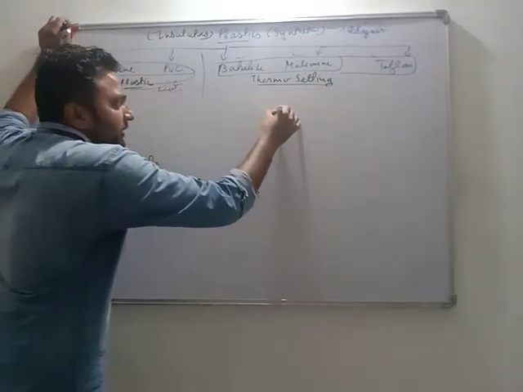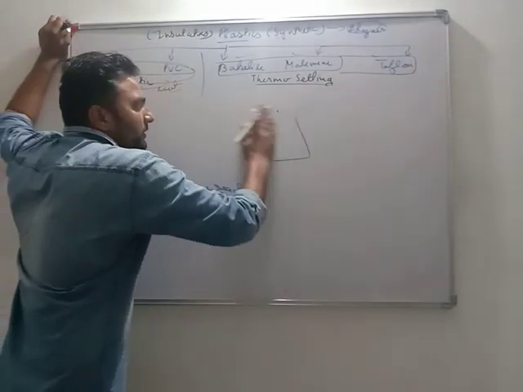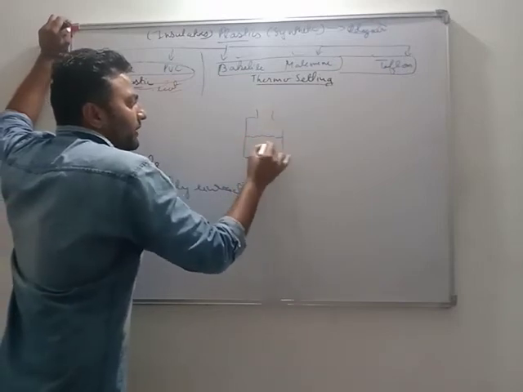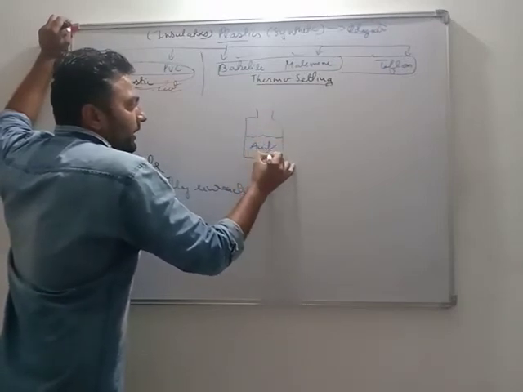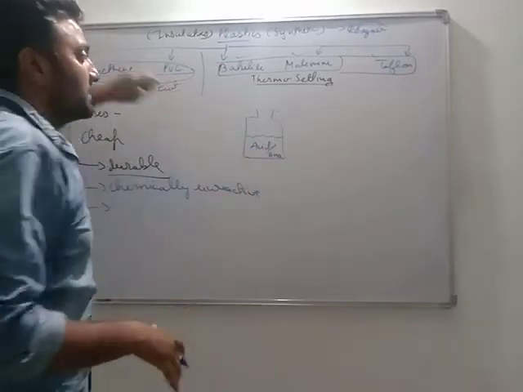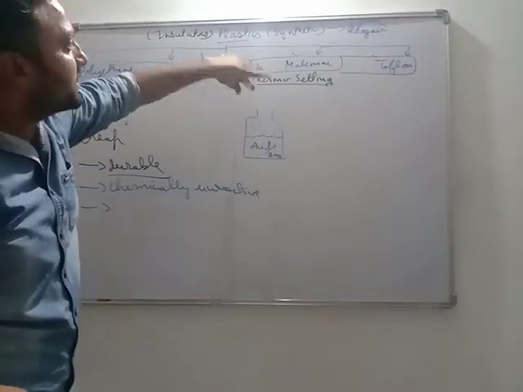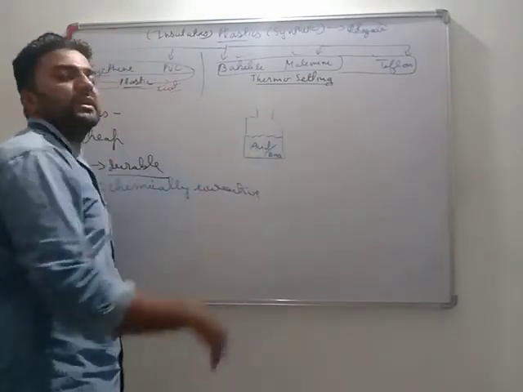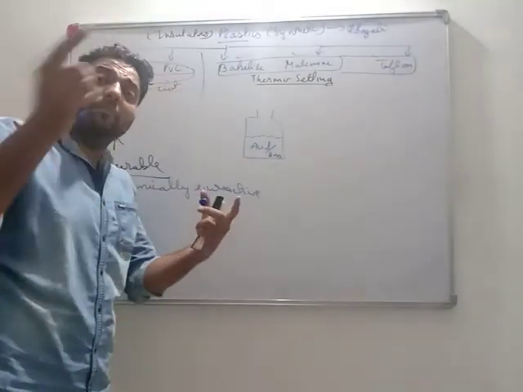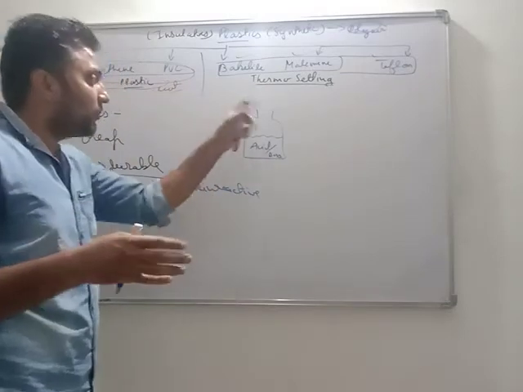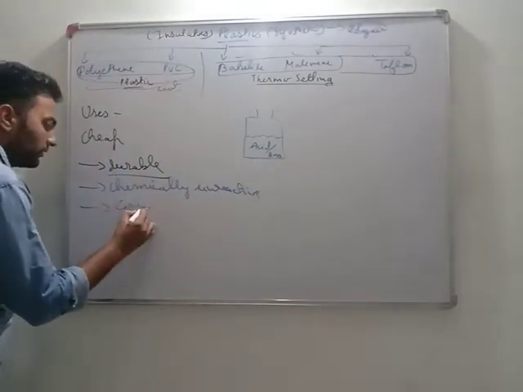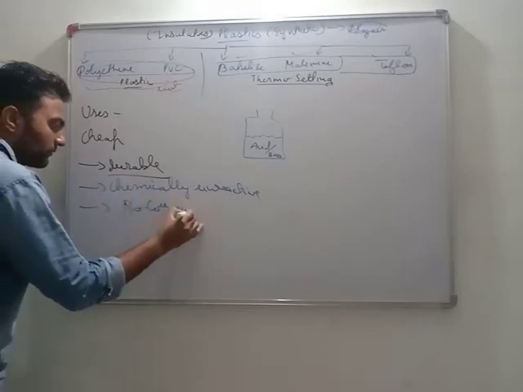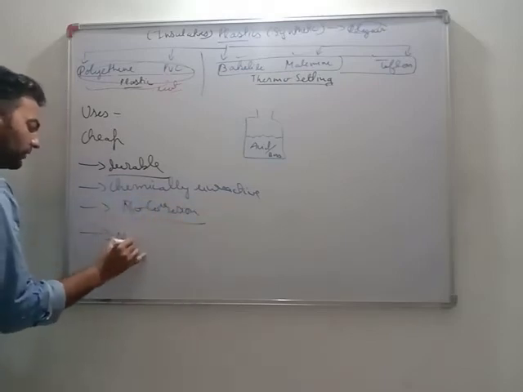As you might have seen in chemistry labs, strong acids and bases are stored in glass. That glass is plastic only, a synthetic material, and that acid and base is not able to affect this material. If I had kept it in metal containers, iron and all, they would have corroded. No corrosion. Very important, not